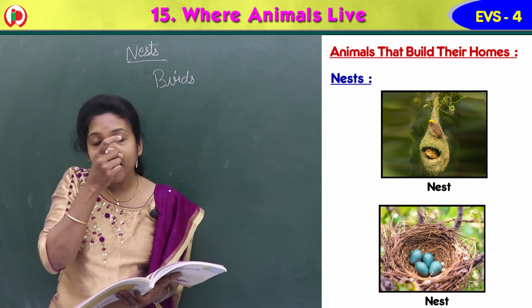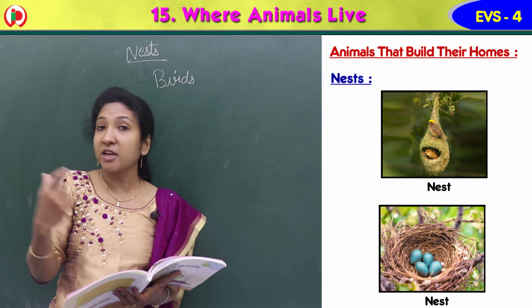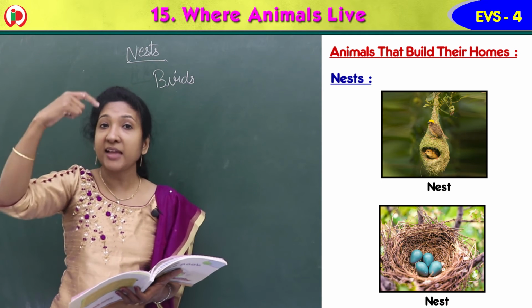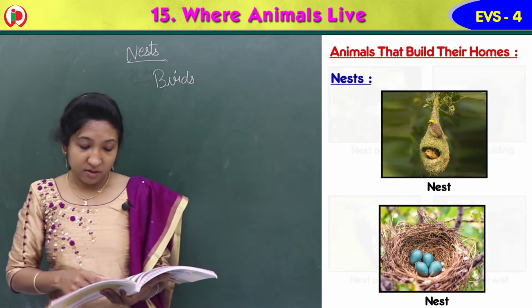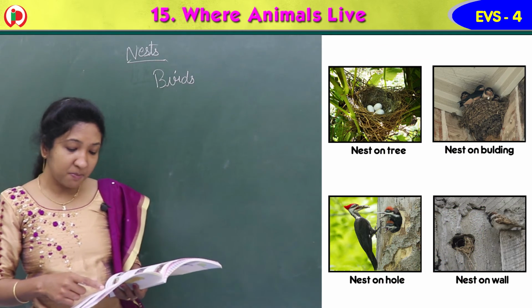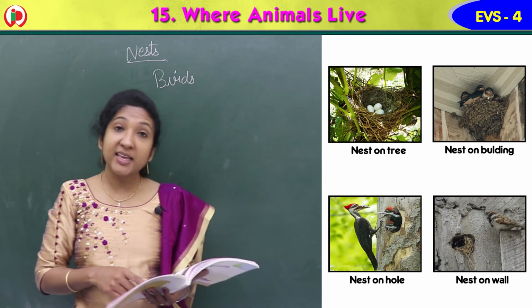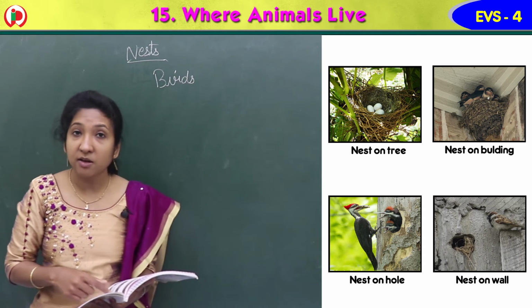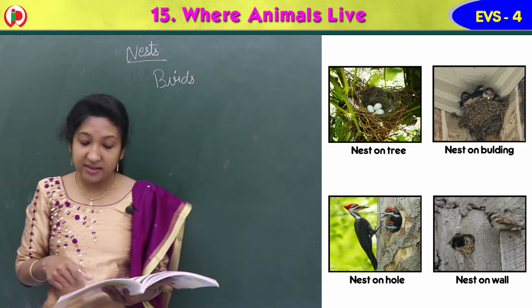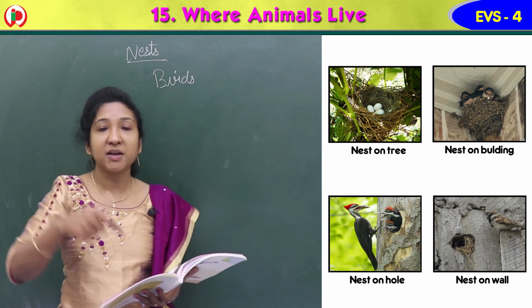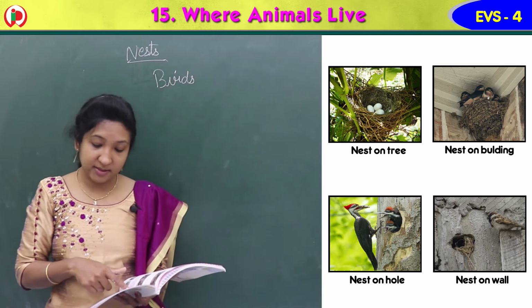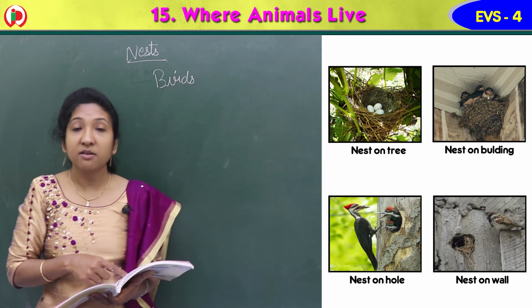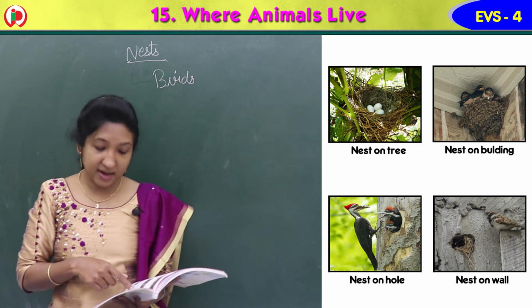So to protect themselves and their babies from enemies, they build nests very high and in hidden places. We can see nests in places like trees, buildings, halls and walls. Not only on trees, we can see some birds building nests in halls and on walls.